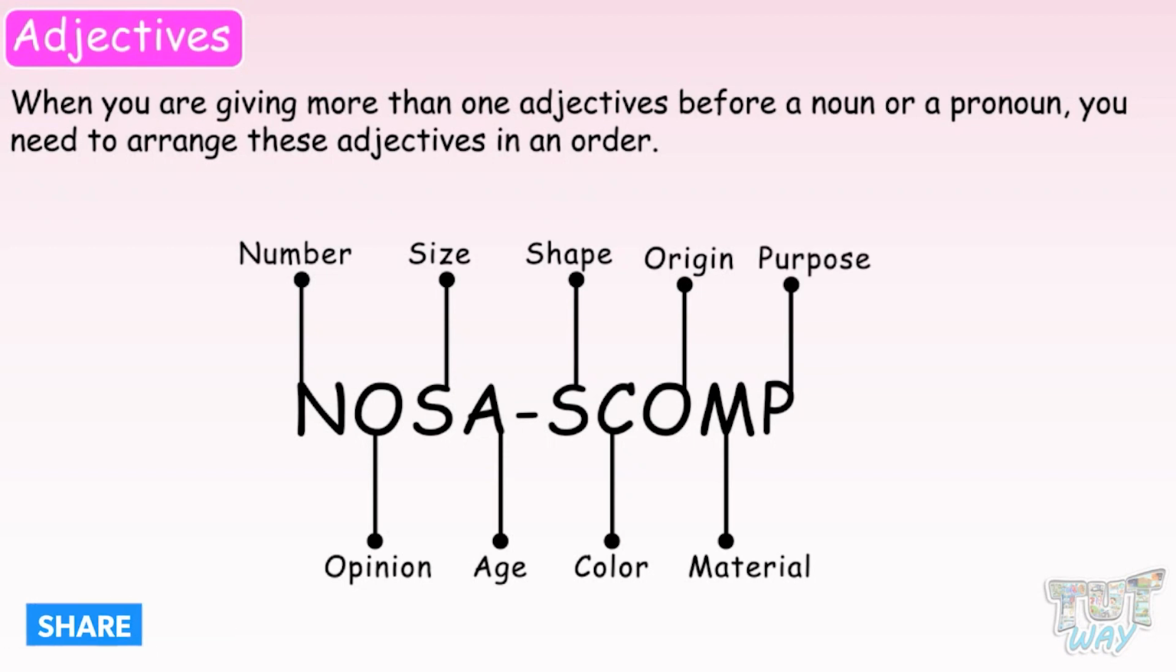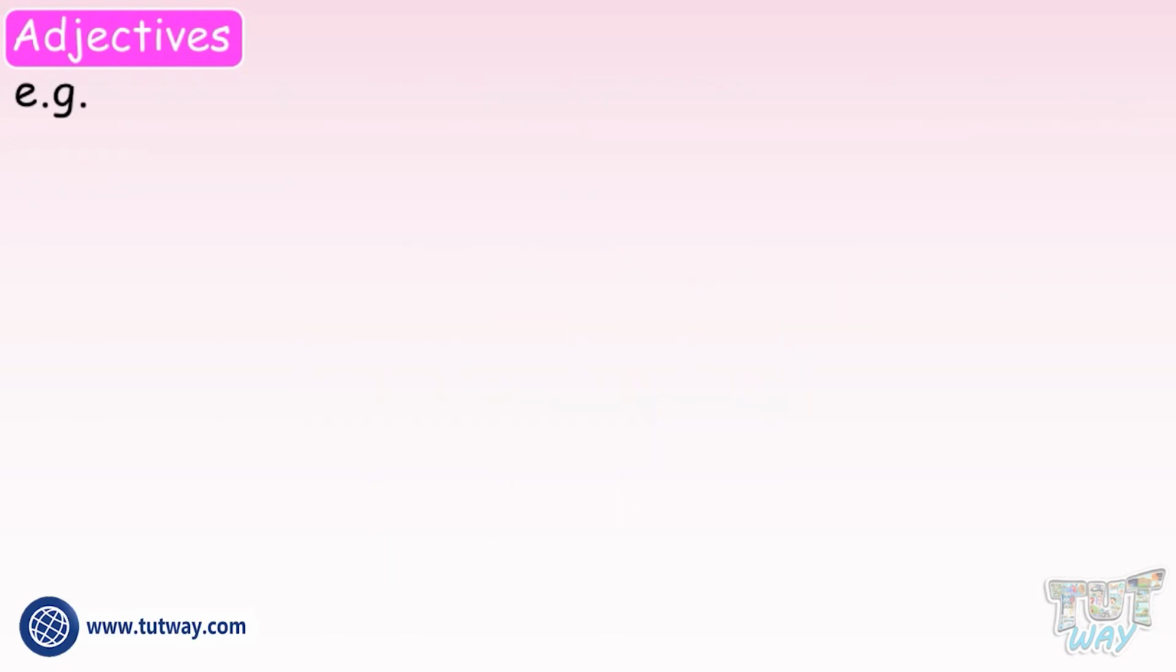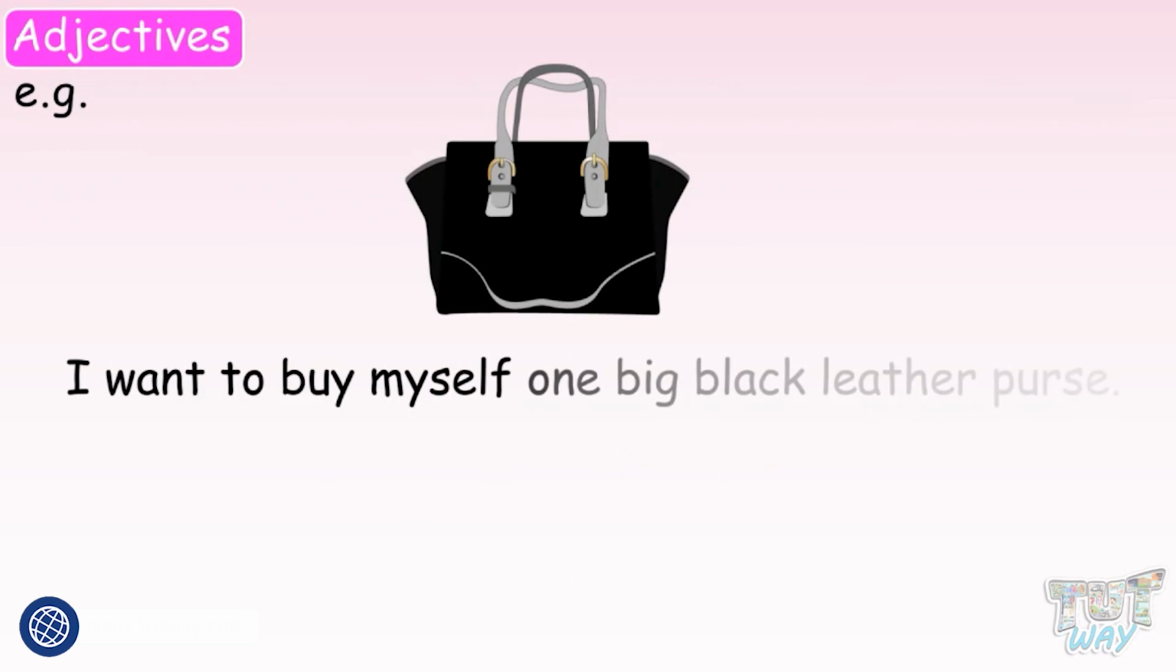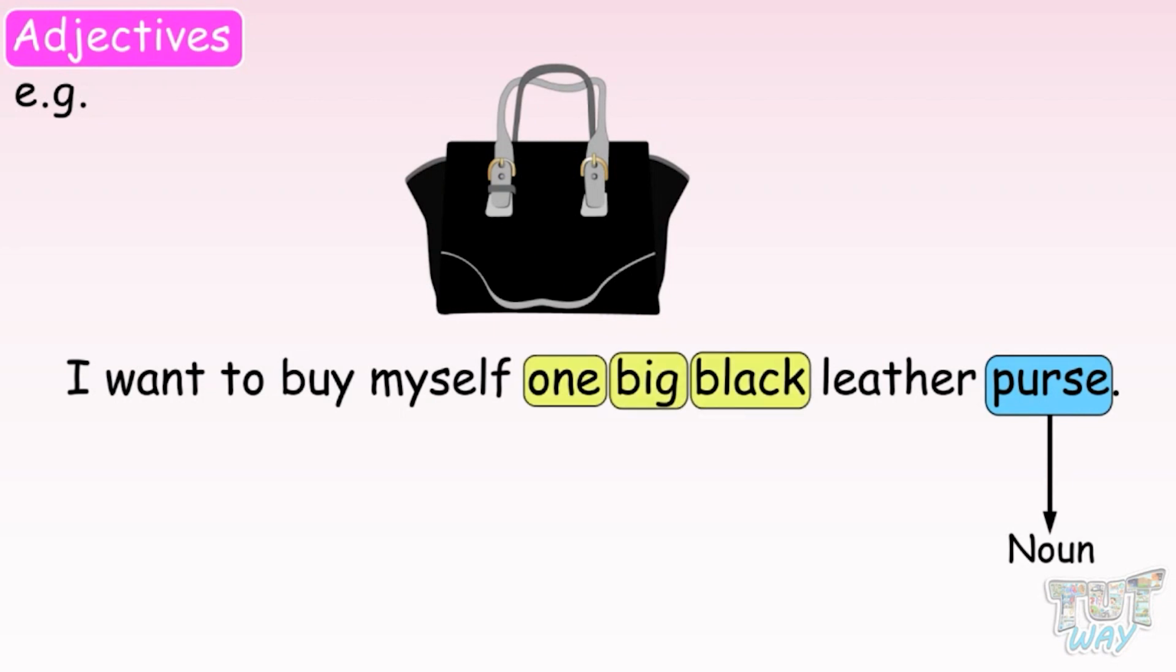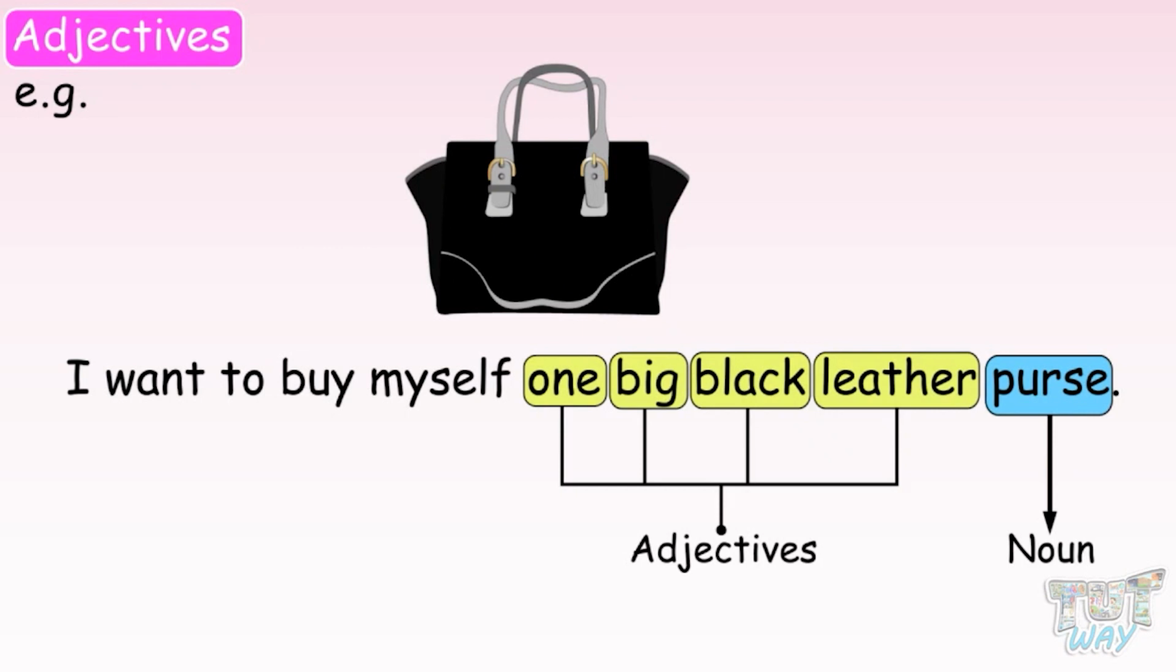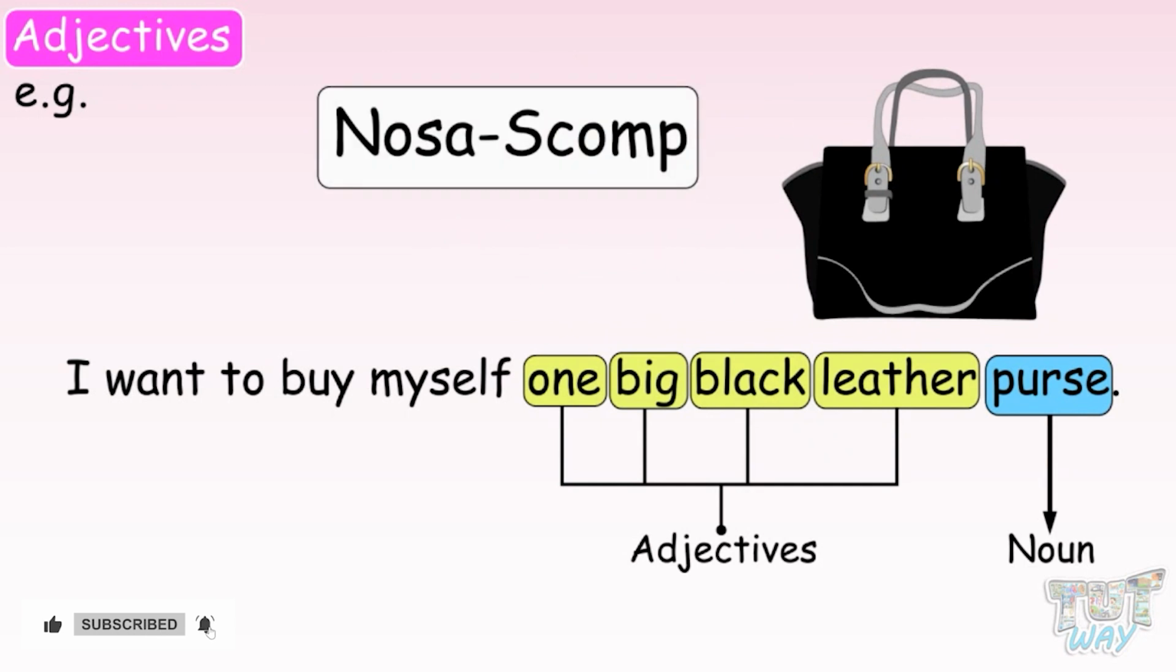That is, if you are giving more than one adjective before a noun or pronoun, those adjectives will appear in this order. For example, I want to buy myself one big black leather purse. Here, the noun is purse, and there is a series of adjectives before the noun purse: one, big, black, and leather. These adjectives follow a sequence according to the formula NO SA SCOMP.